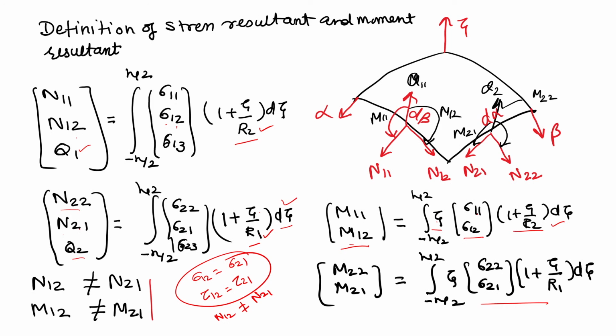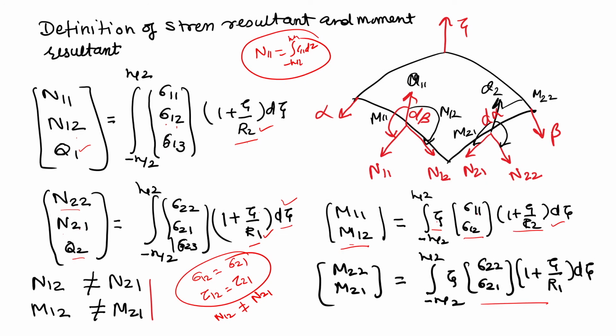If you see that the stress resultant can have a special case, like if you put R2 infinity for the case of a plate, it becomes integration from minus h by 2 to plus h by 2 of sigma 11 dz. So, that is the definition of a stress resultant for the case of a plate.